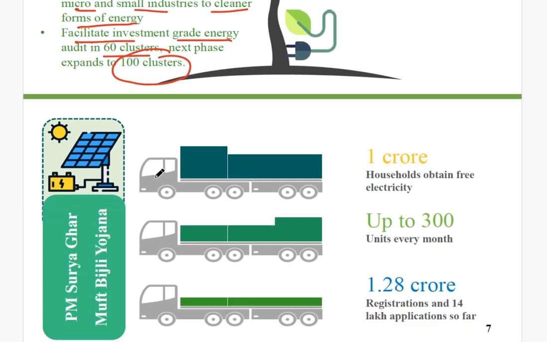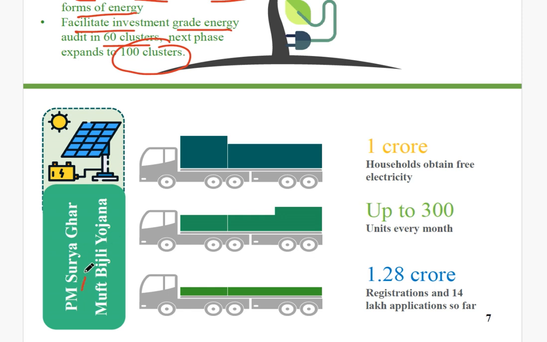Next, if you talk about the green energy sector, we have the Pradhan Mantri Surya Ghar Muft Bijli Yojana. So what is happening here? 1 crore households will obtain free electricity. Remember, 1 crore households will be getting free electricity, up to 300 units per month. You have to remember that they will be getting free electricity up to 300 units every month. If their consumption is more than 300 units, then they have to pay for the units of energy used.